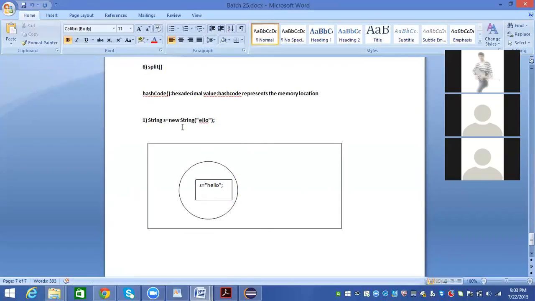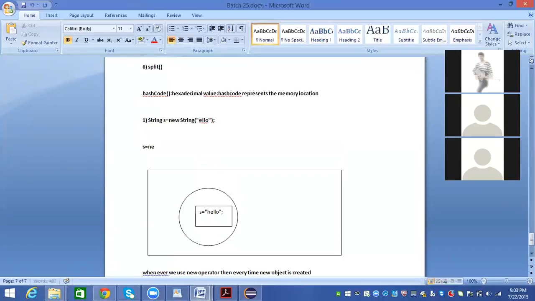So whenever we use the new operator, every time a new object is created. For example, in the second line I say s equal to, using the same variable name, new String of how are you. First time it is s equal to hello, next time s equal to new String of how are you.